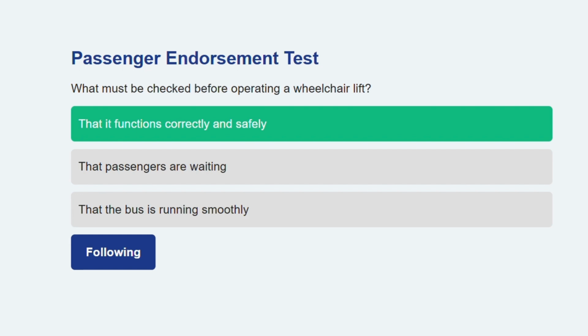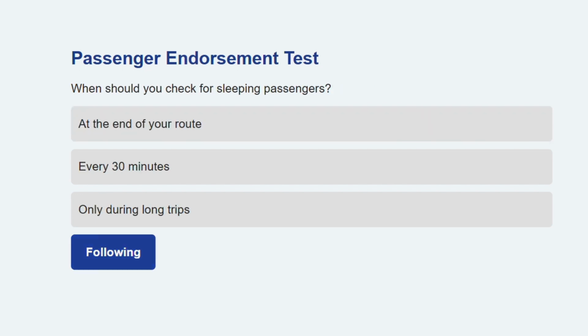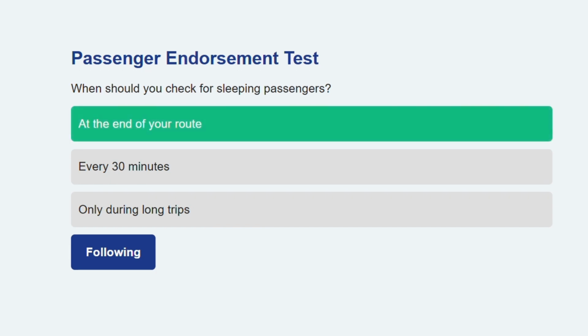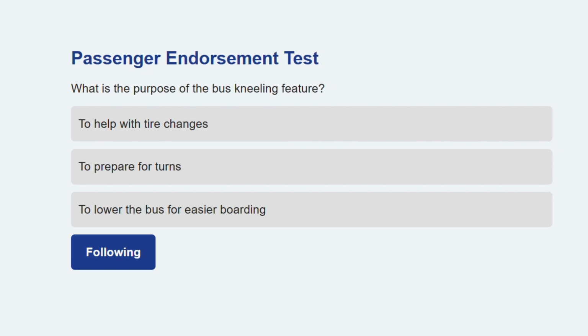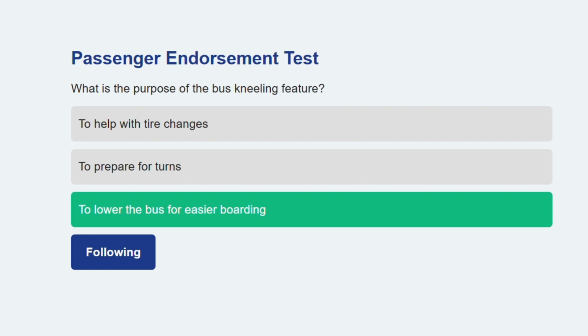Here comes another. When should you check for sleeping passengers? At the end of your route. This ensures no one is left behind. Let's go on to the next. What is the purpose of the bus kneeling feature? To lower the bus for easier boarding. This helps passengers with mobility challenges.